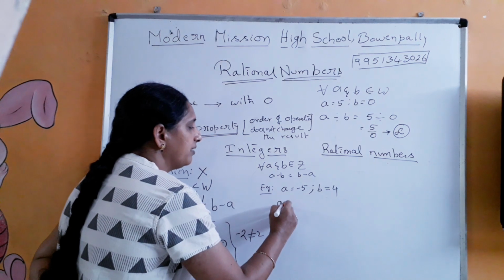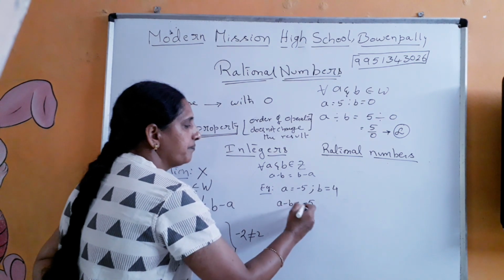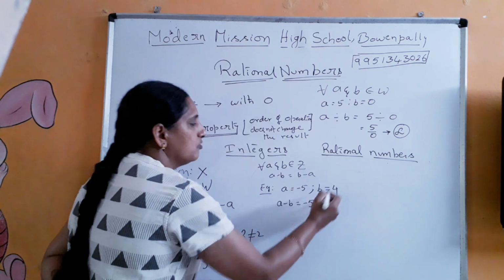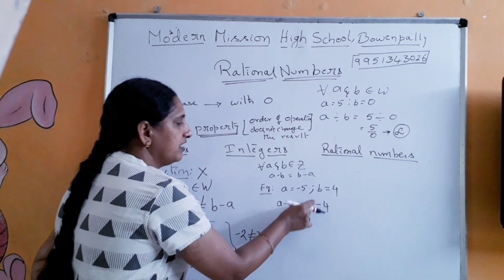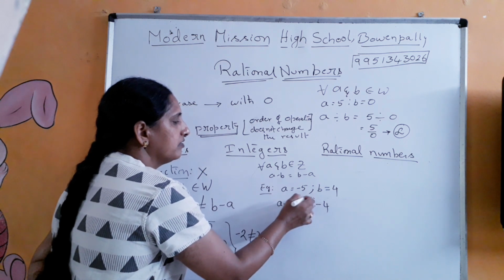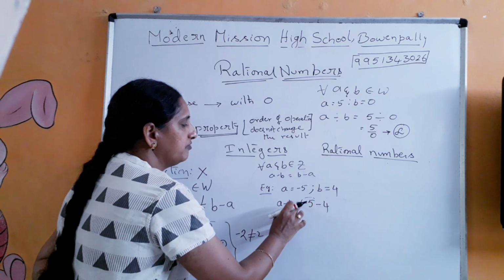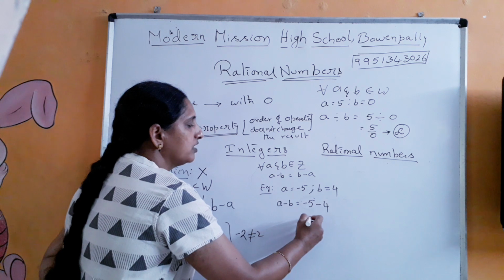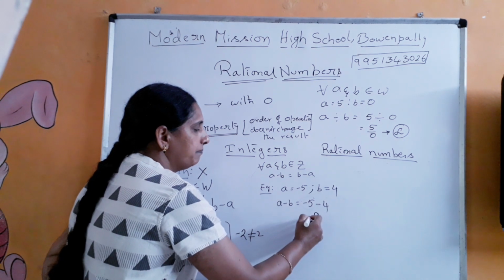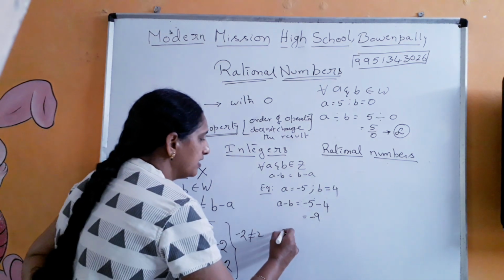So now find out a minus b. What is a minus b? Minus 5 is a and 4 is b. So a is minus 5 and this is 4, right? Minus 5 minus 4, both are negative, so you take minus common. So therefore it is 5 plus 4, 9. Minus 9. We got the a minus b value to be minus 9.